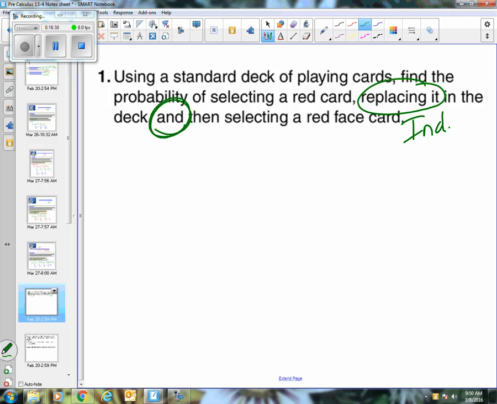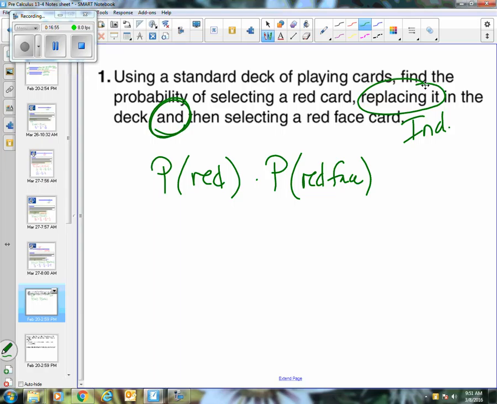And so you got a red card and then you want a red face card. You made 2 selections, independence, 2 separate probabilities. That means we're going to be multiplying. So the probability of red and the probability of a red face card. You want both of these things to occur. It's not a this or this, it's a this and this. I want both to happen.